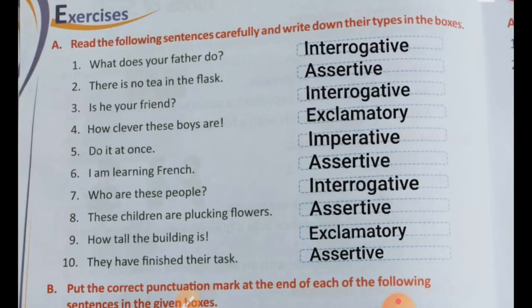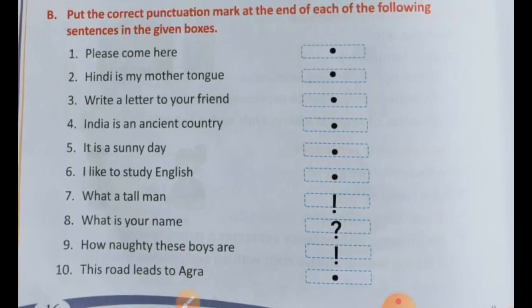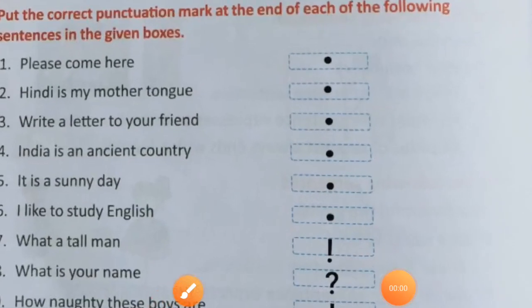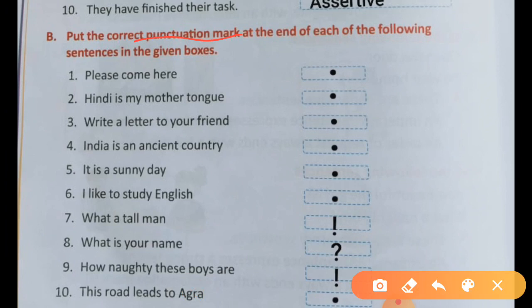Okay. Now come on, next exercise here. Your B exercise. The question of B exercise is, put the correct punctuation mark at the end of each of the following sentences in the given boxes. Punctuation mark means full stop, question mark, exclamation mark. These all are called punctuation marks जो हम sentence के end में use करते हैं.